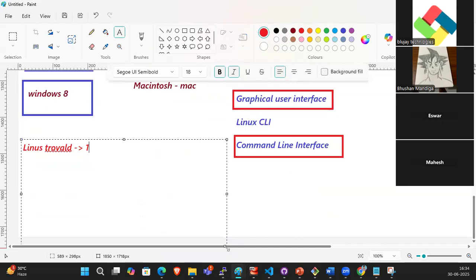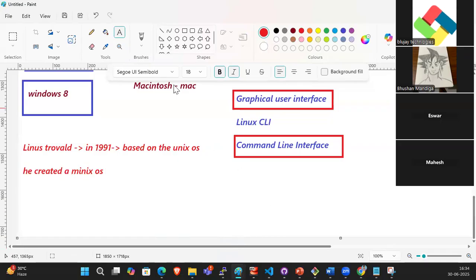He studied in 1991 at one of the universities and his mentor asked him to create a new OS. Based on the Unix OS, he created a Minix OS.